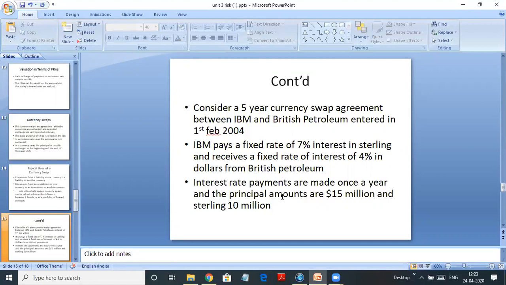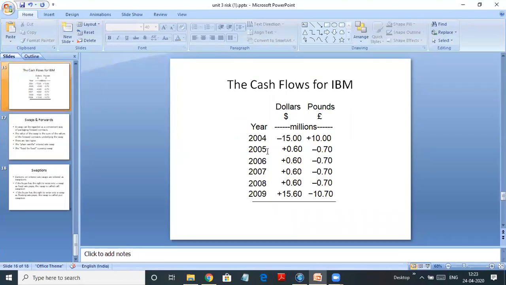So how will the cash flows look? As I told you, here we also exchange the loan amount. So $15 million will be exchanged with 10 million sterling. So for IBM, it will give $15 million and get 10 million sterling. So it is giving dollars, it's getting sterling. Now it has to pay the interest in dollars because it has borrowed in its own country in dollars. So it will pay